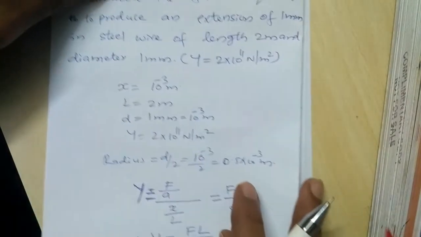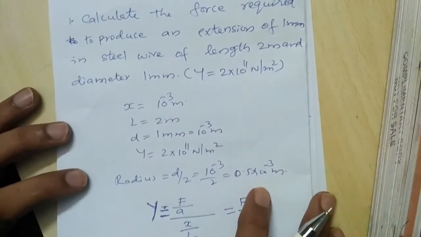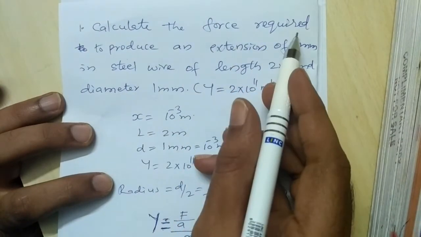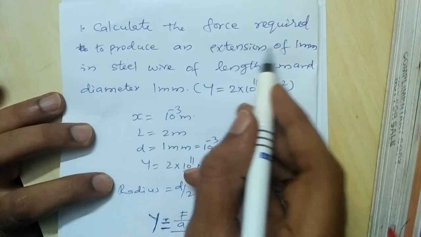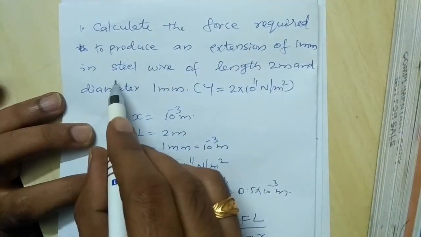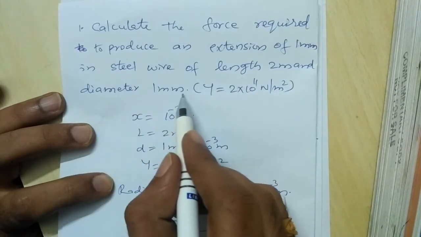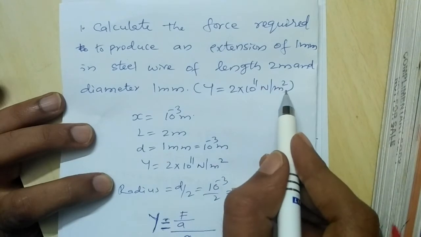Now let us discuss some problems. The first one: calculate the force required to produce an extension of 1 mm in a steel wire of length 2 meter and diameter 1 mm. The Young's modulus is given.